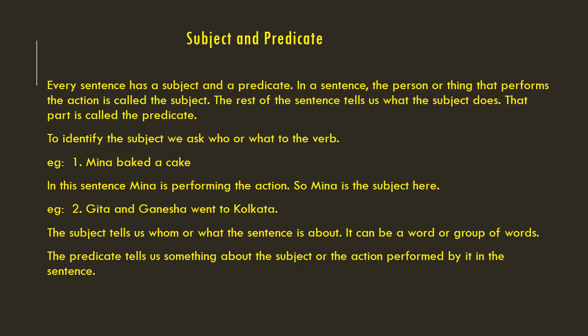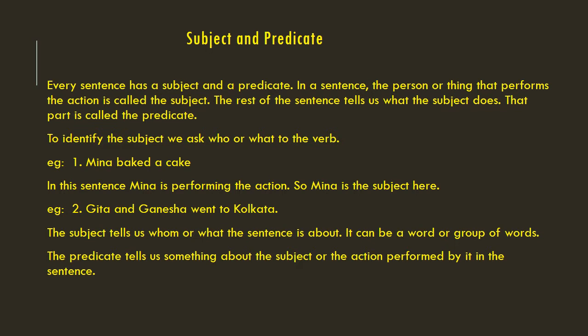To identify the subject, we ask who or what to the verb. Example, Meena baked a cake. In this sentence, Meena is performing the action. So, Meena is a subject here. Example 2, Geeta and Ganesha went to Kolkata.